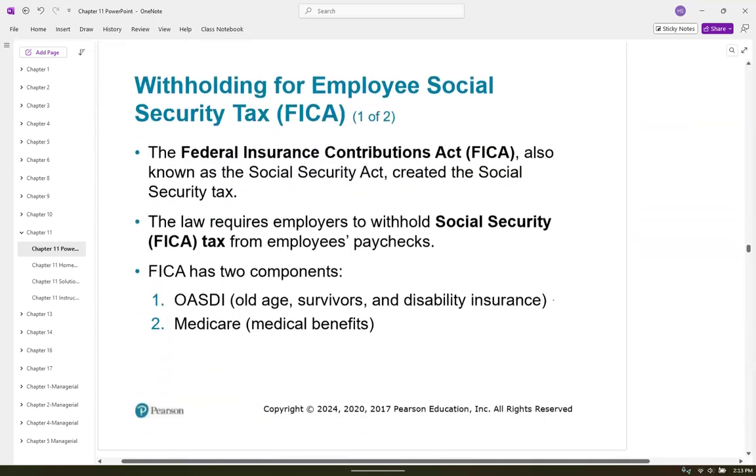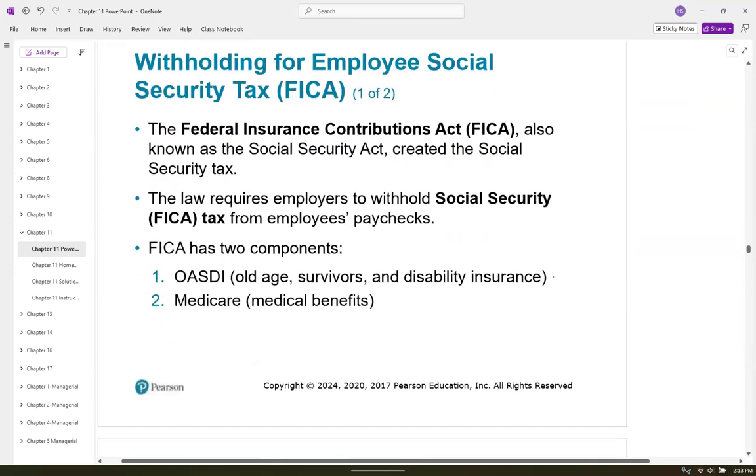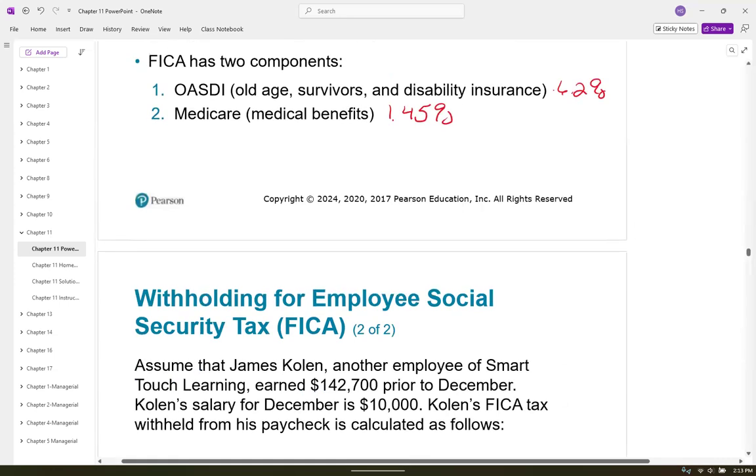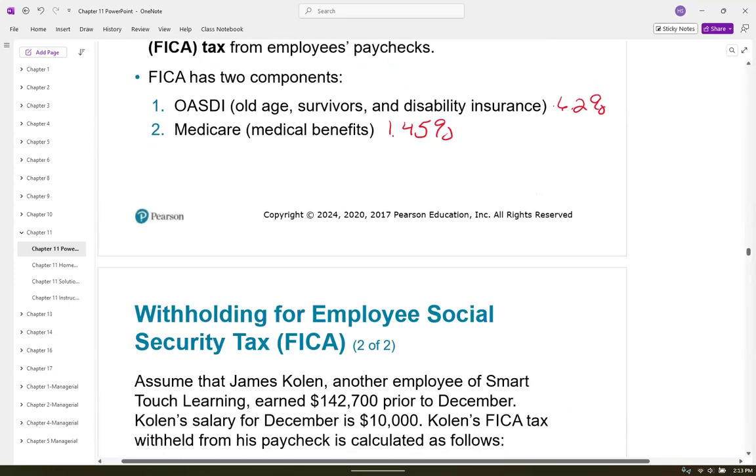Okay. All right. I've kind of already talked a little bit about OASDI and Medicare benefits. And we know this one was the 6.2 and this is the 1.45. Okay. So we're going to look at an example here. Before I jump on that example, this OASDI does have a limit. That limit changes every year. Right now, I wrote it down, it's currently 176,100. It is the summer of 2025.